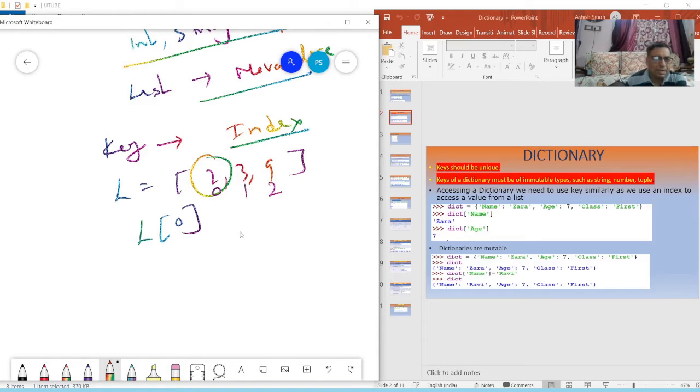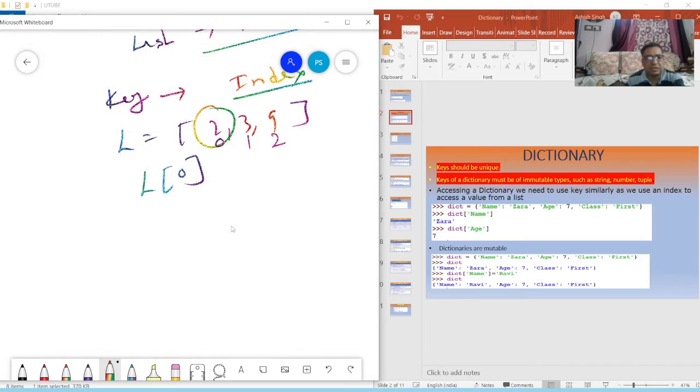But in a dictionary, the key is the index. Suppose d equal to name: Ravi. So this is the key and its value is Ravi. Next is age. So age is the key and its value is 30. To access any value, we will use the key.